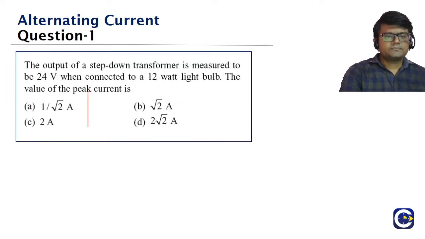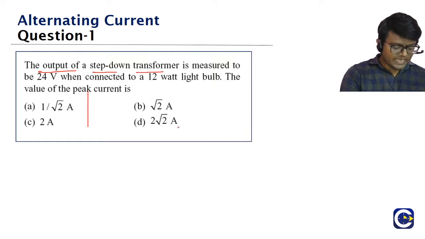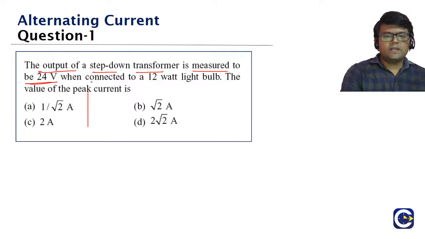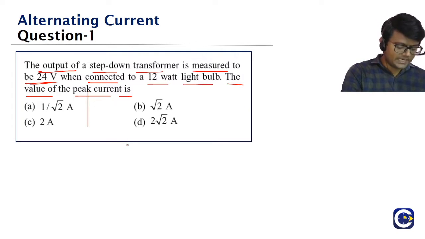The output of a step down transformer is measured to be 24 volt when connected to a 12 watt light bulb. The light bulb to which it is connected is 12 watts. The question is: the value of peak current is? They're asking what is the value of the peak current. So we need to tell what the peak current value is.